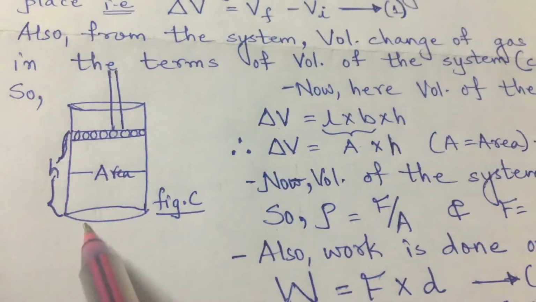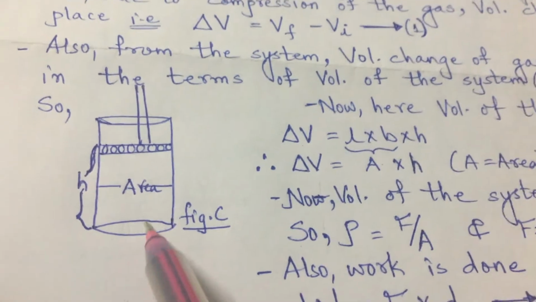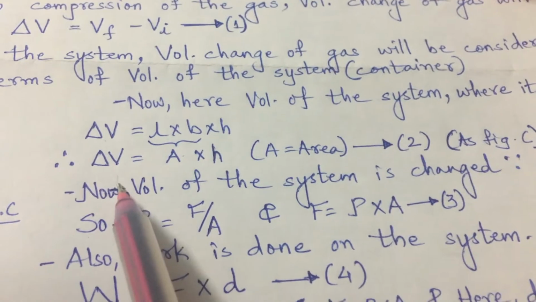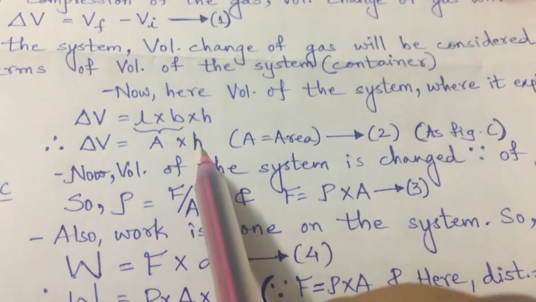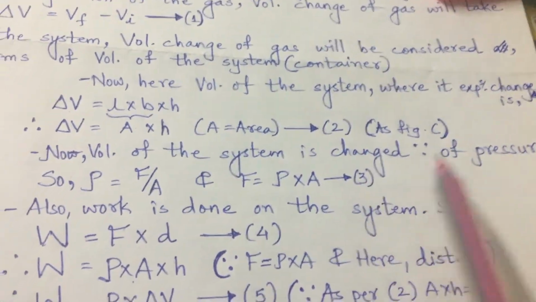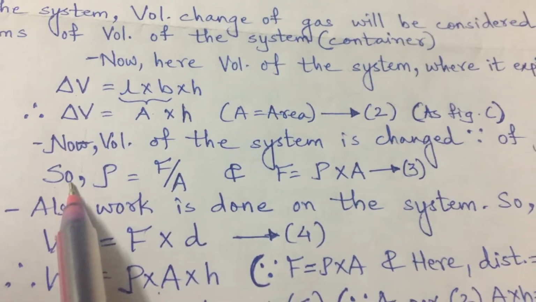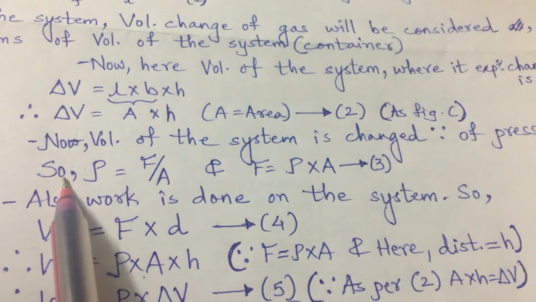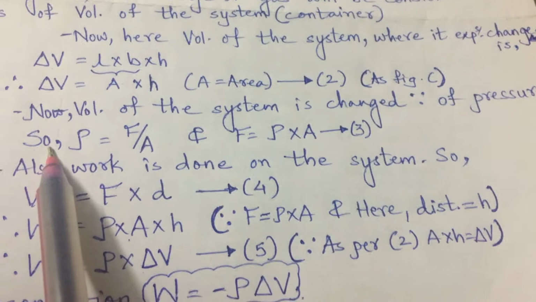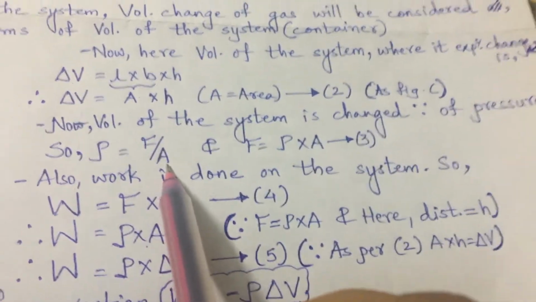Now we will put this value: delta V is equal to the area covered by the gas into the respective height. So here, delta V is equal to A into h. Now the volume of the system is changed because of the pressure, so we will have to consider the factor pressure also. Why? Because we have applied pressure on the piston. So how is pressure attained? Pressure is attained by applying force to the respective area.